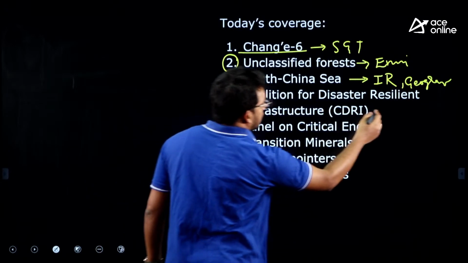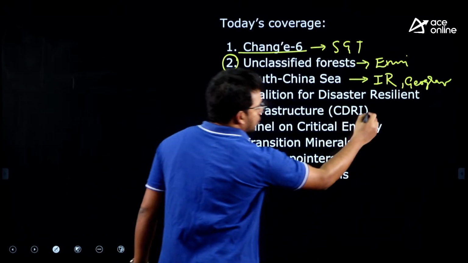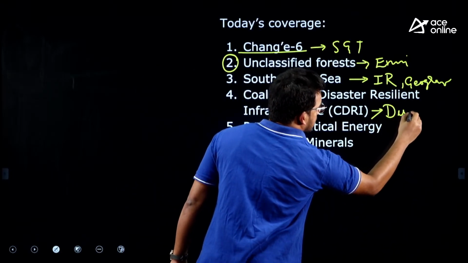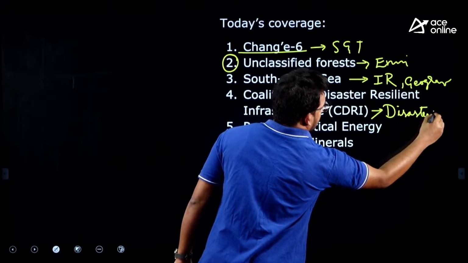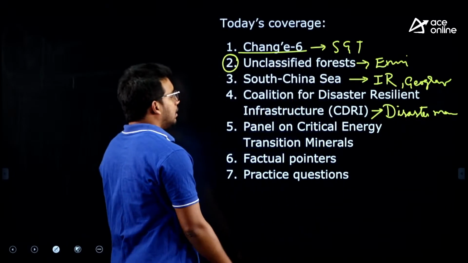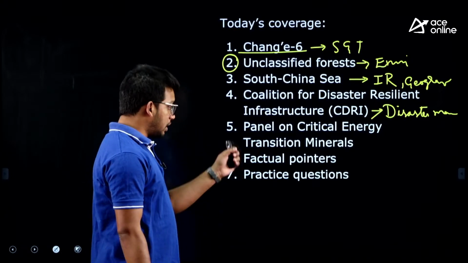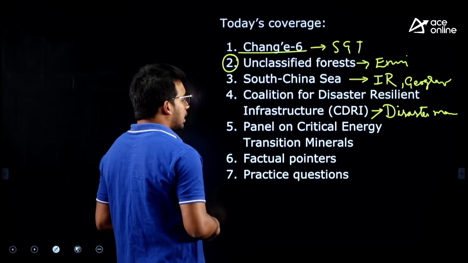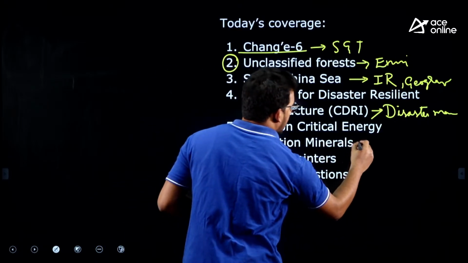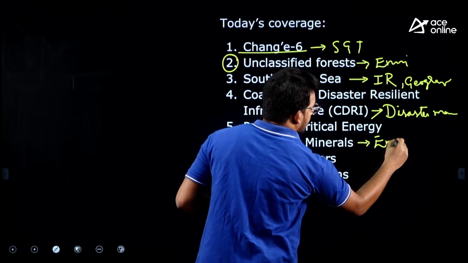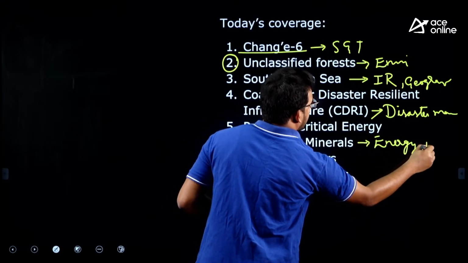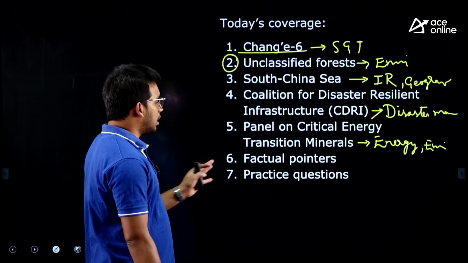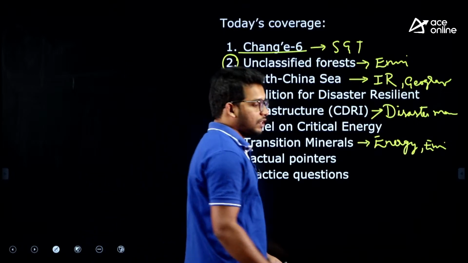Then coalition for disaster resilient infrastructure. So, recently the 6th conference has happened. So, this is part of disaster management. Okay. Next panel, United Nations panel, it is not a normal panel, else we could not have discussed it here. Panel on critical energy transition minerals. So, this is part of energy, clean energies of course. So, it can be taken as environment part as well. Then finally, some factual pointers and practice questions from the contents that we discussed, right.